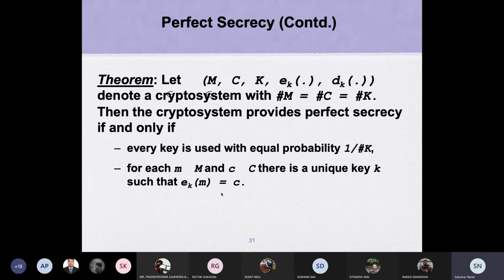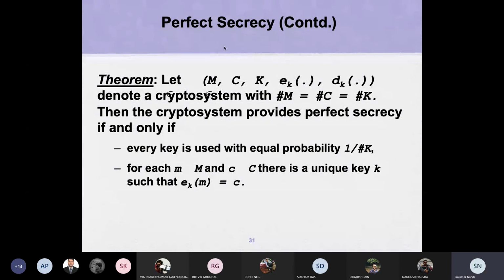So what we learn from here is that the plaintext size, ciphertext size, and the key size should, in the extreme scenario, be equal. If they are equal, then perfect secrecy will be achieved.